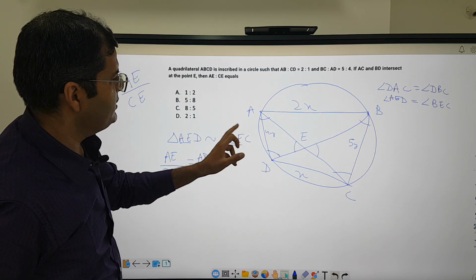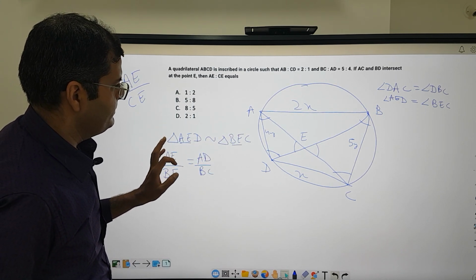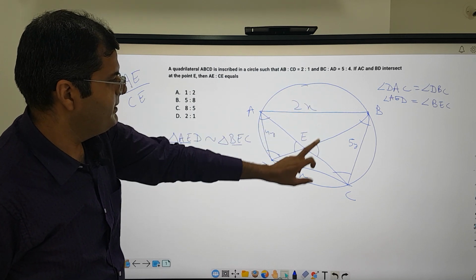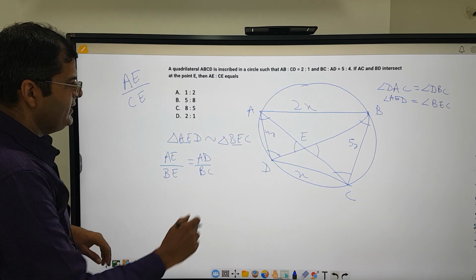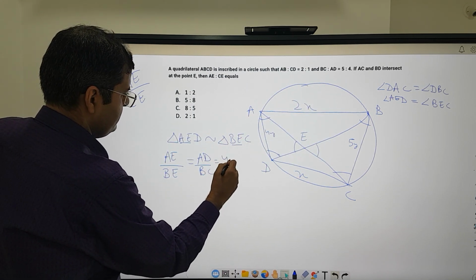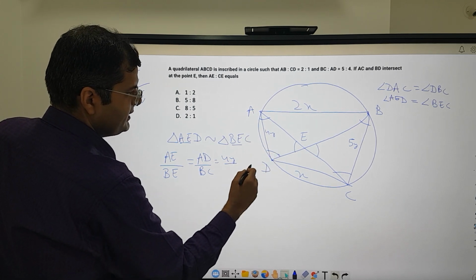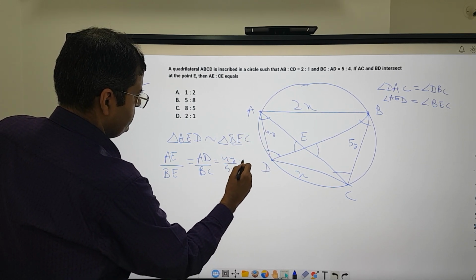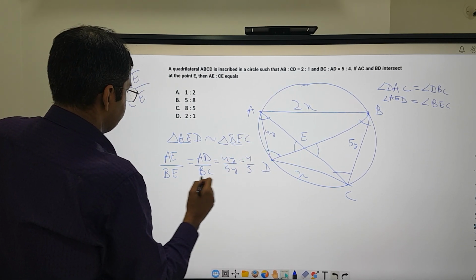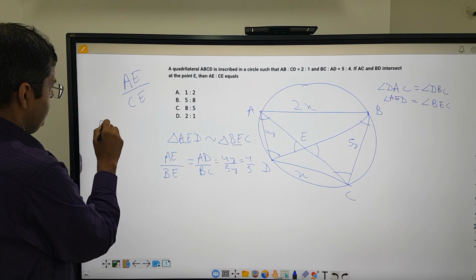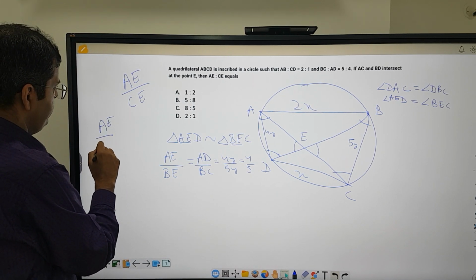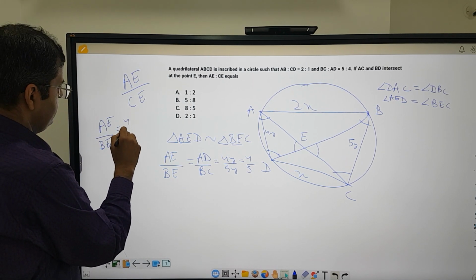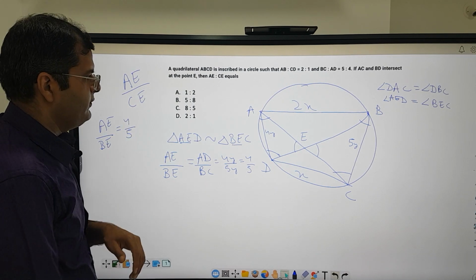Why AD and BC? Because AD and BC ratio is given to us. So AD is what? 4y. And BC is what? 5y. So this is equal to 4 by 5. So now I know one thing, that is AE upon BE is equal to 4 by 5. This is what we know.